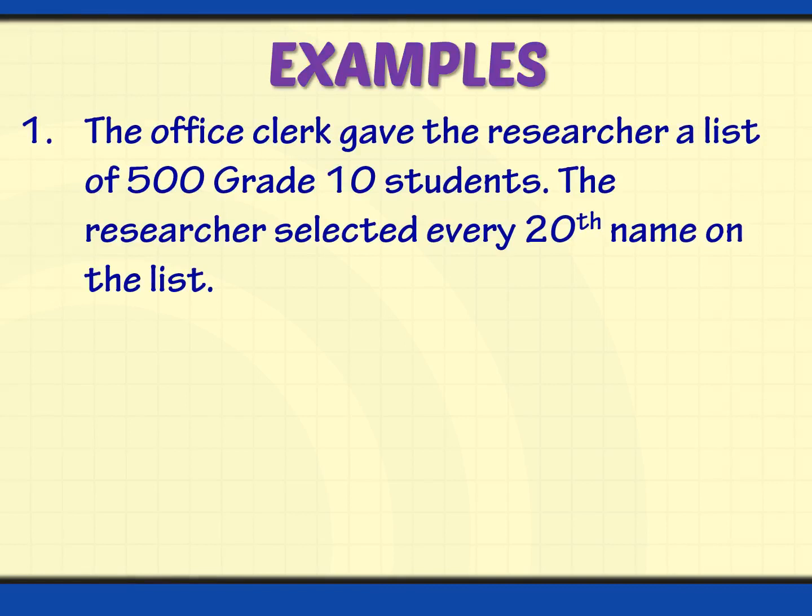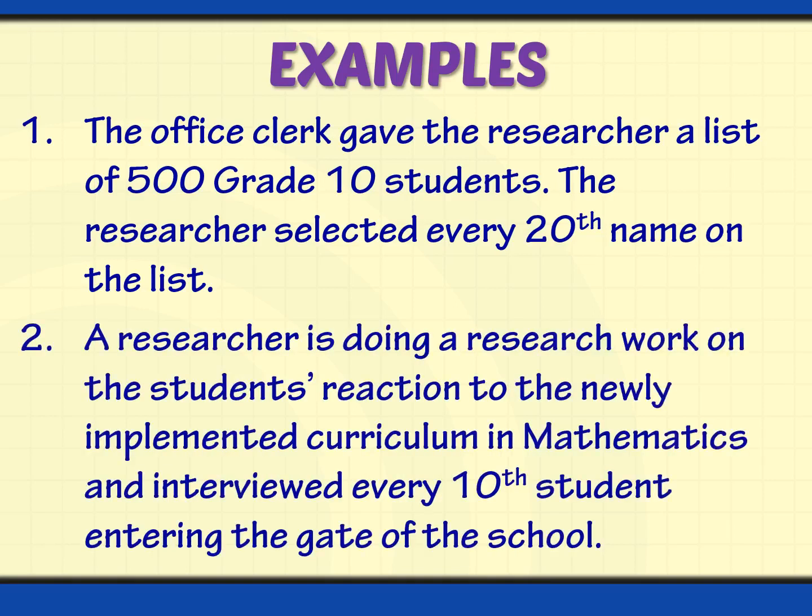Examples: the office clerk gave the researcher a list of 500 grade 10 students. The researcher selected every 20th name on the list. So here the pattern will be every 20th name. Another one, a researcher is doing research work on the students' reaction to the newly implemented curriculum in mathematics and interviewed every 10th student entering the gate of the school. So this time your pattern now is every 10th element. Okay, so this is systematic sampling.